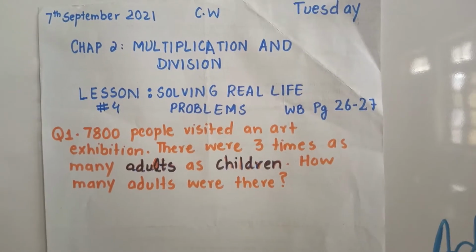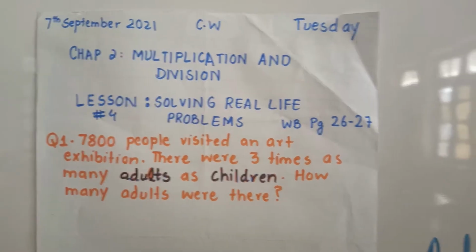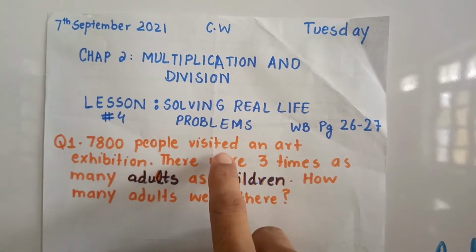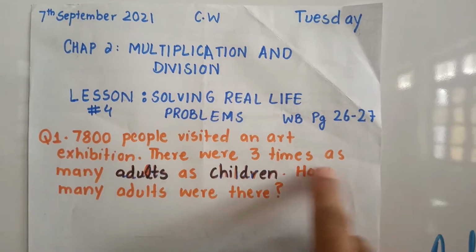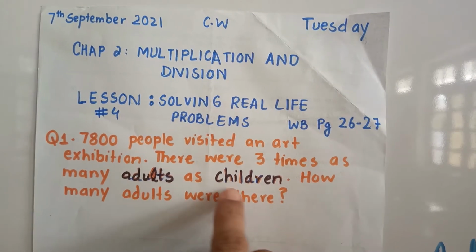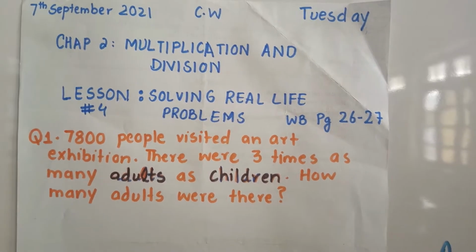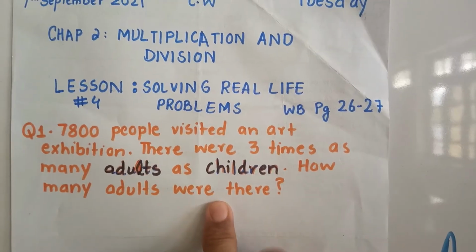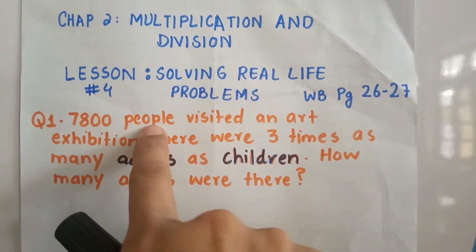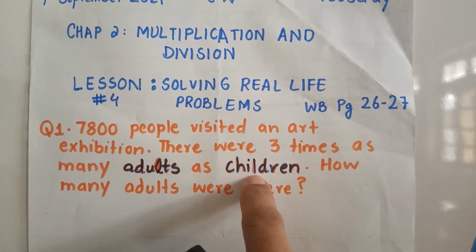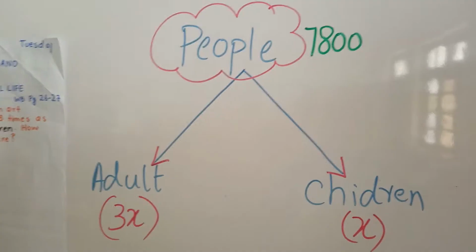See, it is question number 1. Beta, I have written the question on the page. Question number 1 is: 7,800 people visited an art exhibition. There were 3 times as many adults as children. How many adults were there? It means the portion of adults in 7,800 people will be 3 times and of children will be 1 time. Okay, now I will tell you how it is possible.